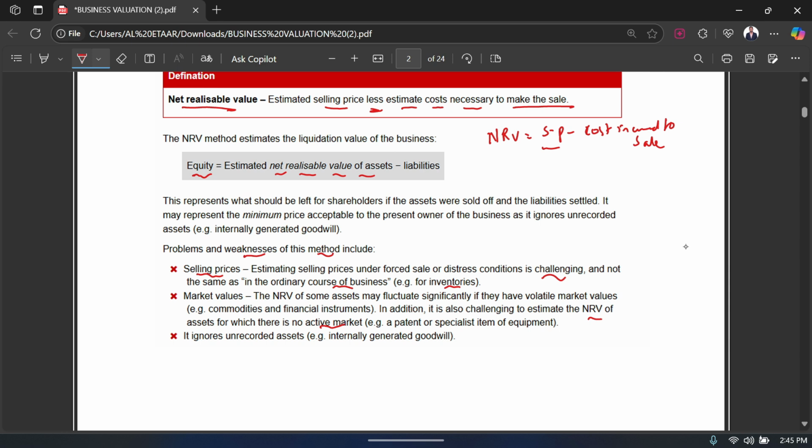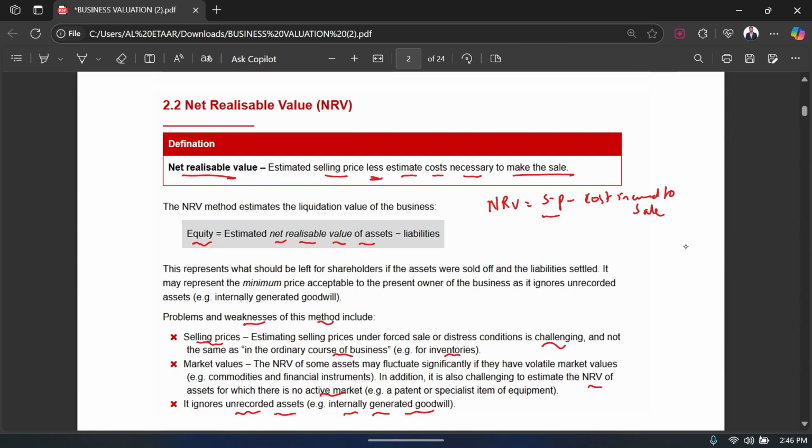And then the third one says that it ignores the unrecorded assets, for example the internally generated goodwill. So this point is the same as the one that I discussed above. This is again a limitation of this method, that it ignores the unrecorded assets like your internally generated goodwill. So these are the weaknesses and problems of the NRV method.